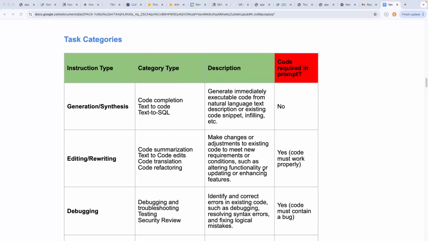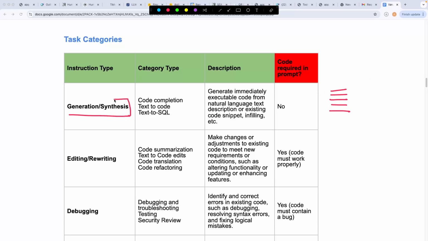Now, next up, let us look at the task categories that we have in this project. So remember, every prompt has to follow a task category. We have certain very general and very basic task categories such as generation/synthesis. Now in this task category, all you have to do is to provide a description of what you want the model to do. And based on your requirements, the model is then expected to create that entire code from scratch on its own. All you provided the model were just some raw requirements. That type of task is called generation/synthesis.